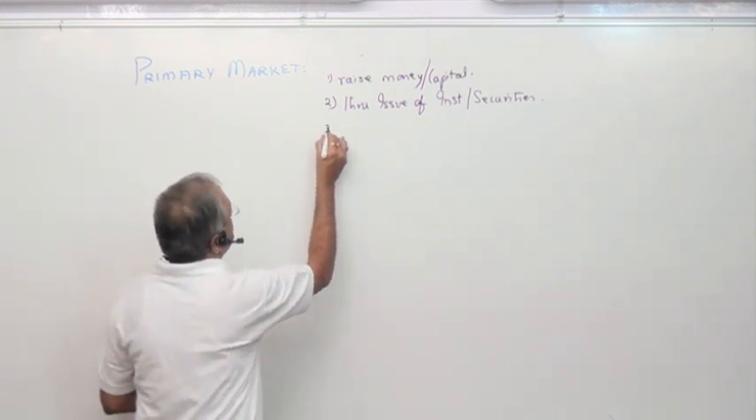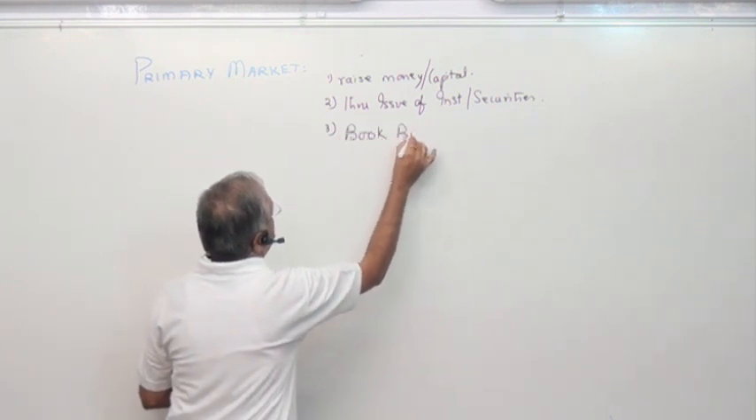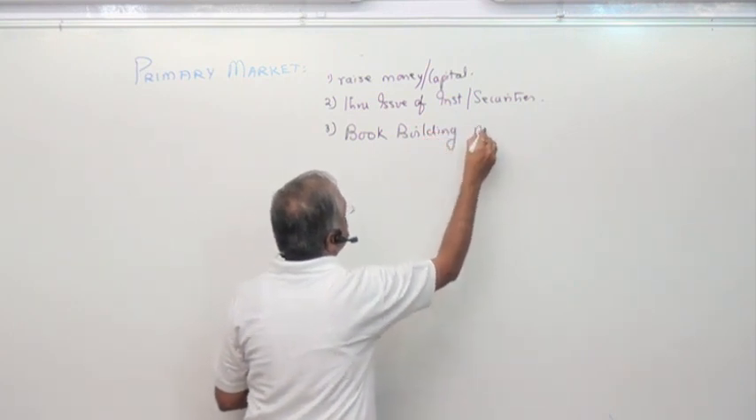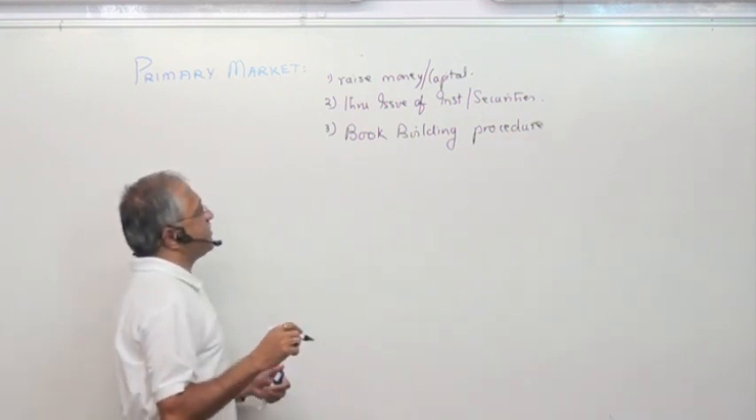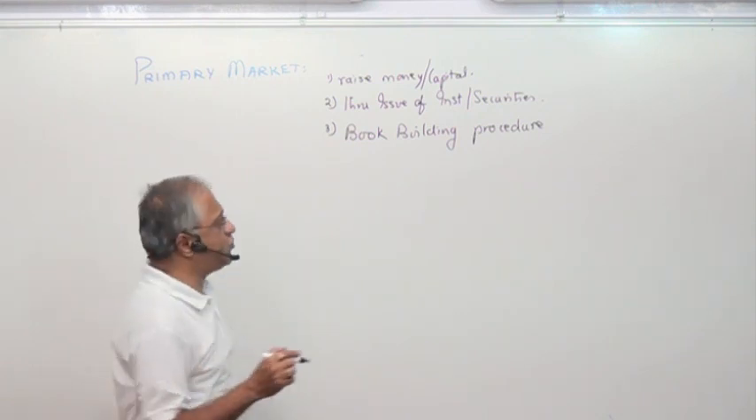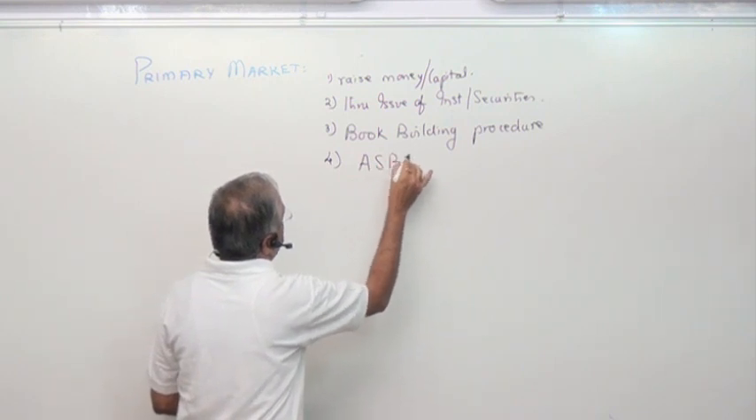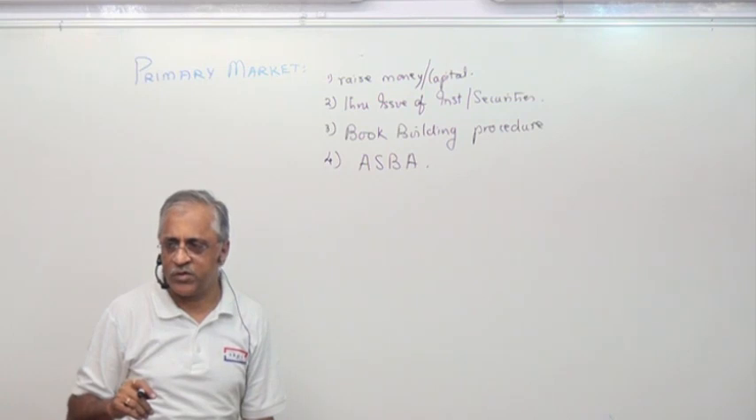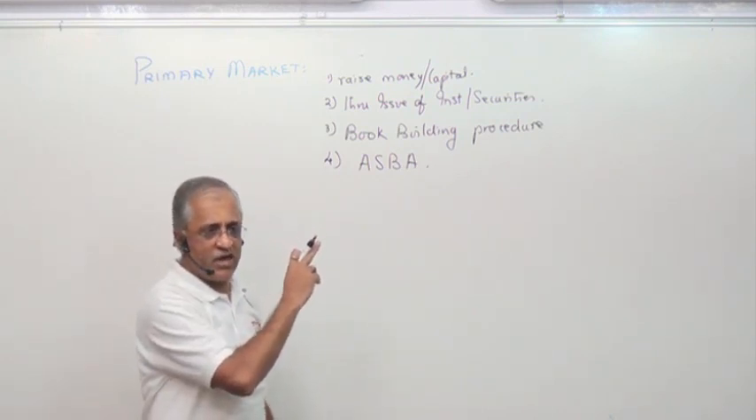How do you issue these instruments as securities? We have done that in company law. Same thing, through the book building procedure. And now, according to SEBI guidelines, you cannot pay cash, you cannot pay by cheque. The next thing which has become compulsory is what is known as ASBA, Application Supported by Blocked Amount. This is how in the primary market we raise money.